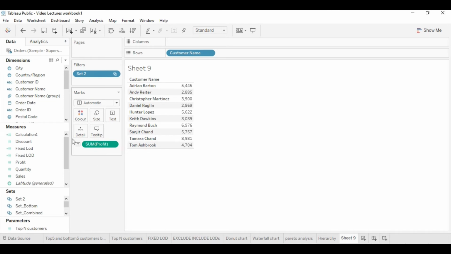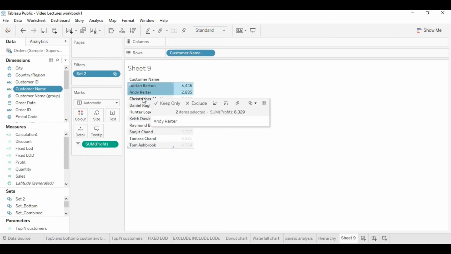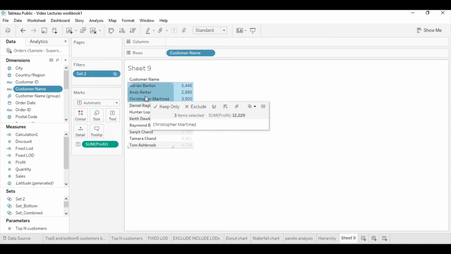Okay, if I want to create a group, we can apply the same thing. We select the dimension. In this dimension, I have Customer Name. In that dimension, I will select specific members. Suppose I want to create a group of the top 3 customers. You can see you can create a group directly from this icon. This is for creating a group and this is for creating a set.